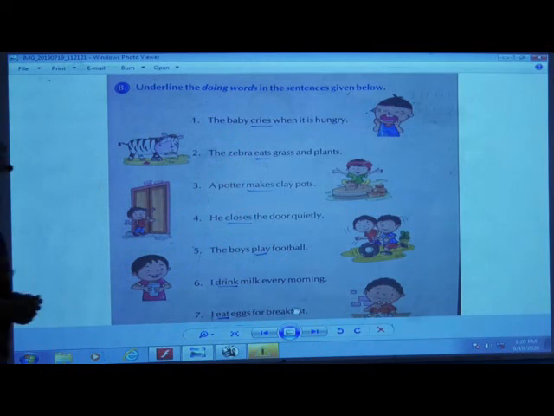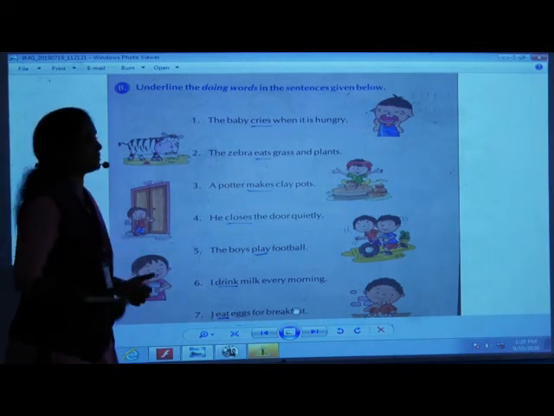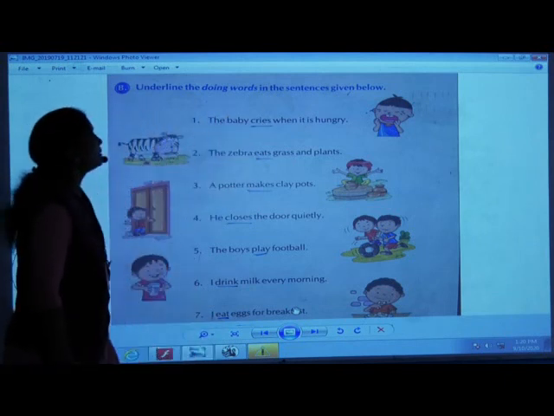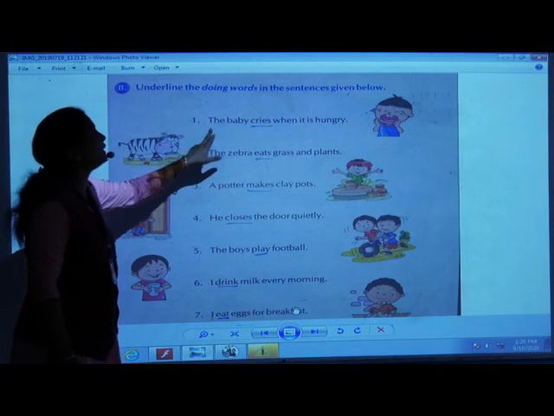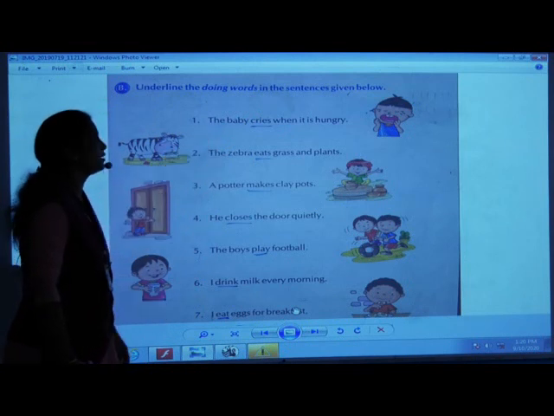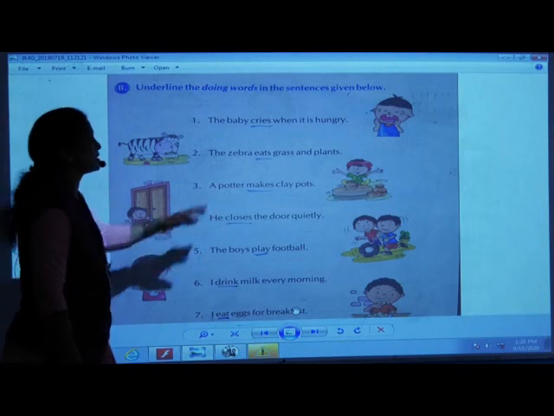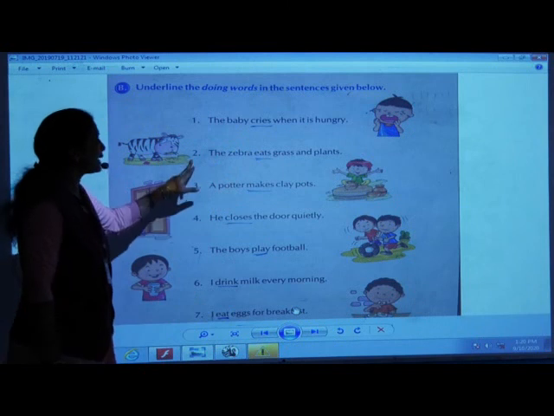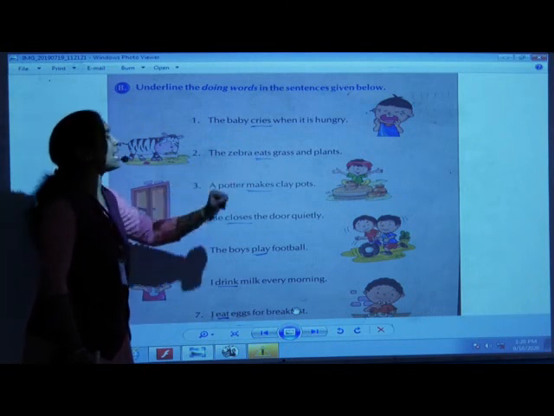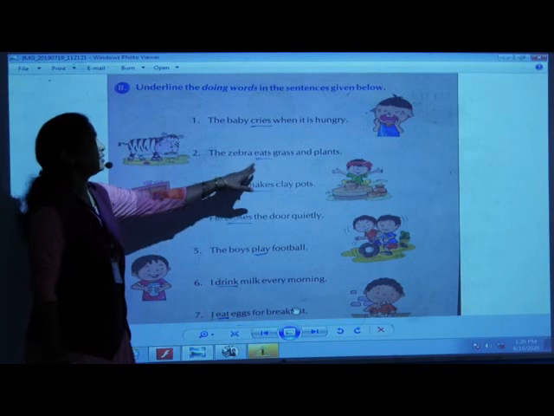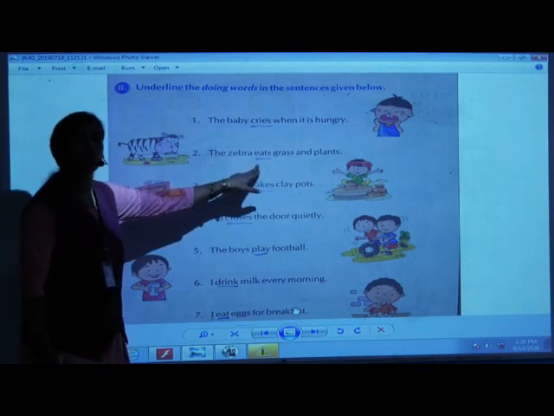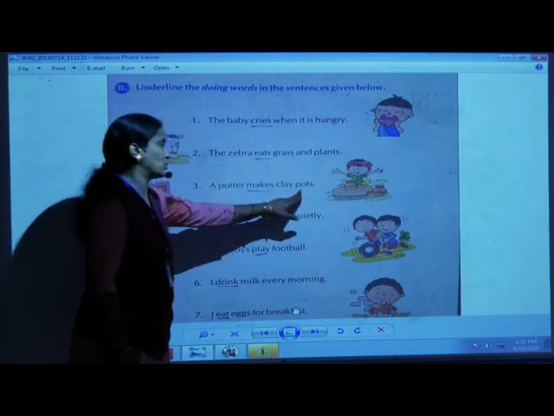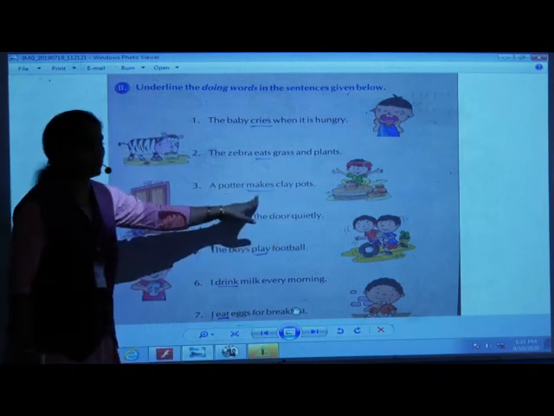So again, one more time I am going to revise the same. You just check your textbooks. Okay? Underline the doing words in the sentences given below. The first sentence is, the baby cries when it is hungry. Here, cries is a doing word. Second, the zebra eats grass and plants. In the second sentence, eats is a doing word. Third one, a potter makes clay pots. Here, makes is a doing word.